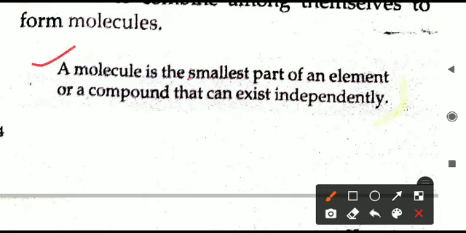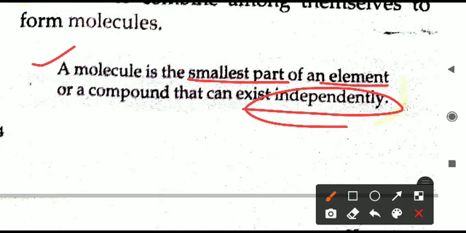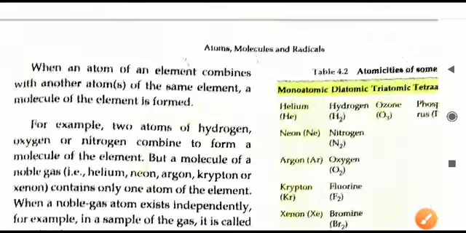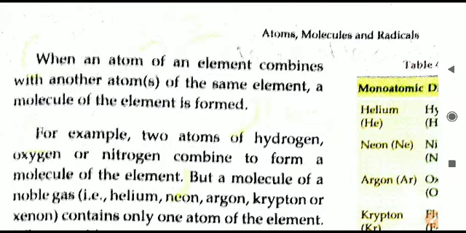A molecule is the smallest part of the element that can exist independently. Any substance can never have atoms independent. Atoms always join together. Atoms are formed only in a chemical reaction. After that, atoms cannot live alone. They will join together again and form molecules. So if we talk about independent existence, it is the molecule only. A molecule is the smallest thing which can live independently. Always remember this.